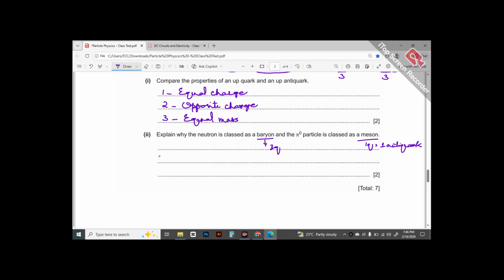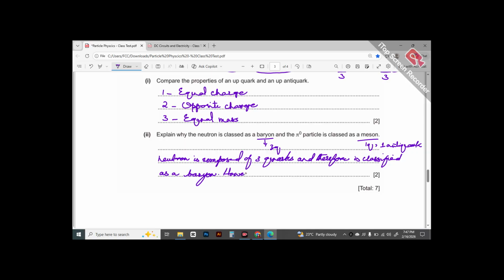You will say here that neutron is composed of three quarks and therefore is classified as a baryon.